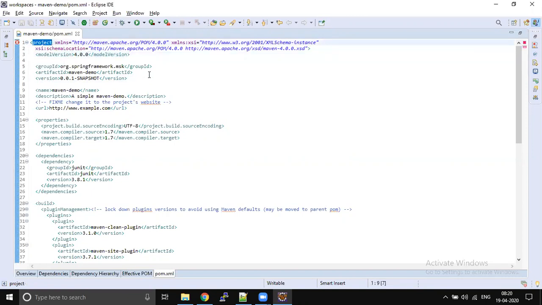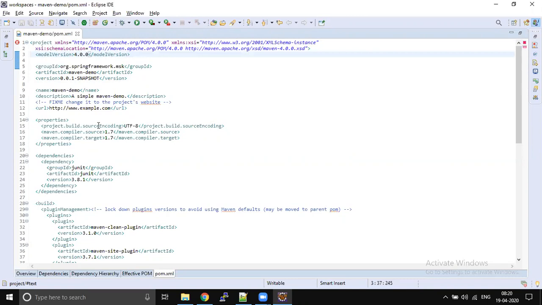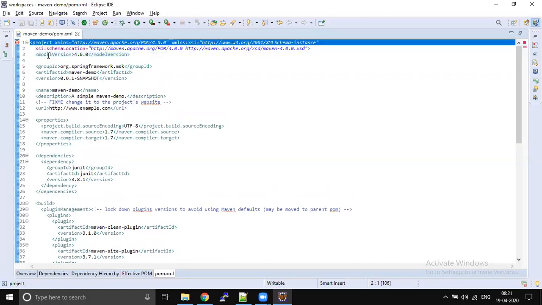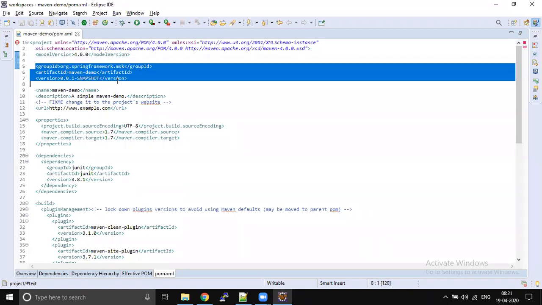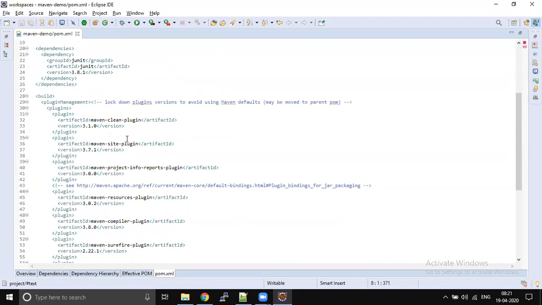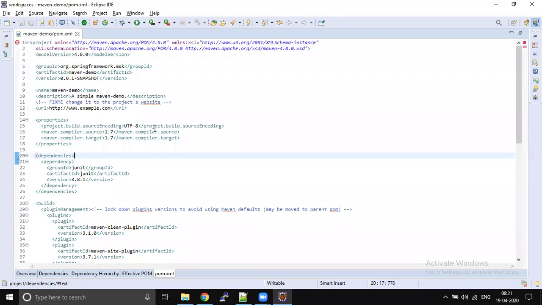Okay. So if you're going to sit in that location and write a Maven project, or you're going to sit in Silicon Valley and write a project, it is not going to change. This is going to be your root tag. Root tag means that is the starting point. Inside the root tag, is this going to be the same for all projects? No. Depending upon your project requirement, the pom.xml file will change.